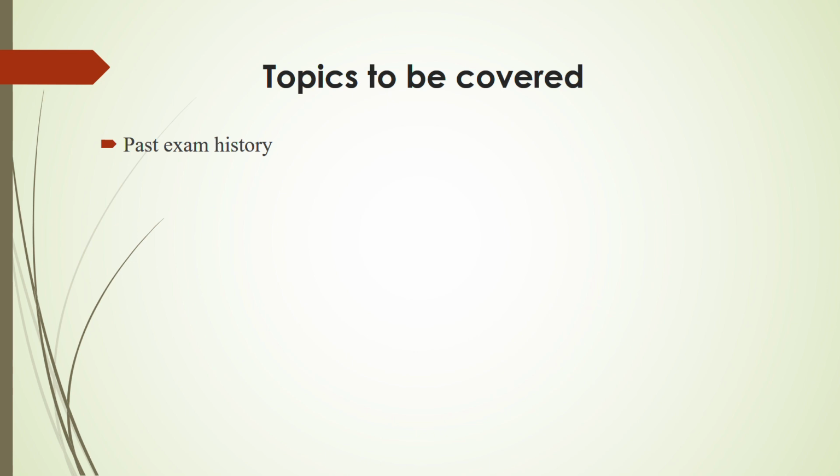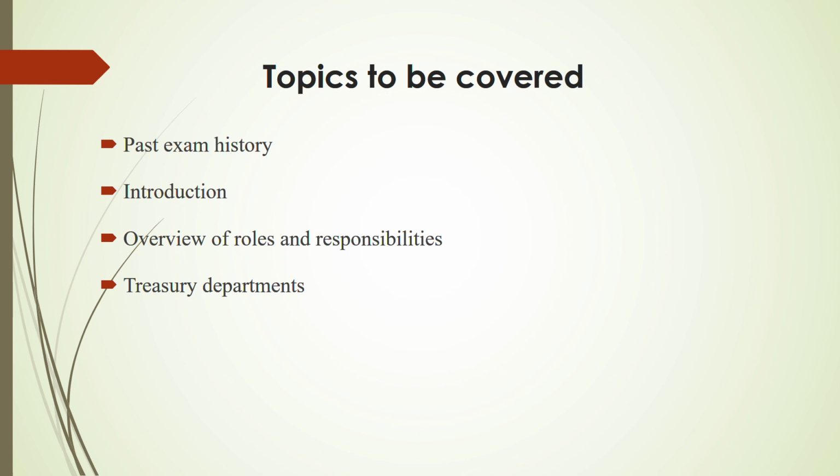What are the types of questions that frequently come in the exam? Then we are going to introduce you to the role of the financial manager and some of their responsibilities. Number 3, overview of roles and responsibilities. Then we are going to go through the Treasury Department because this is also an area where a theory question is asked. Then we are going to end it with assessing the impact of the financial manager's decision.